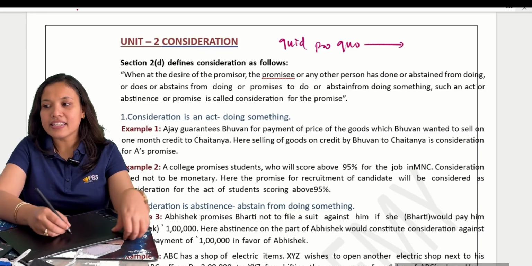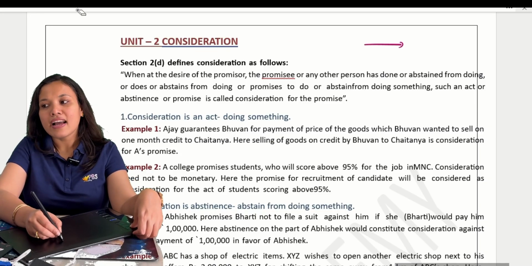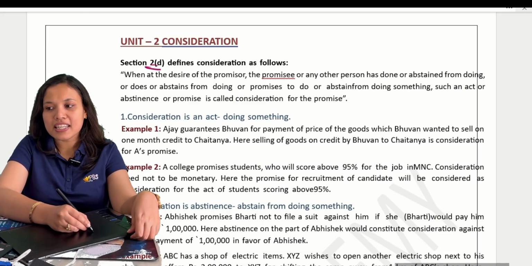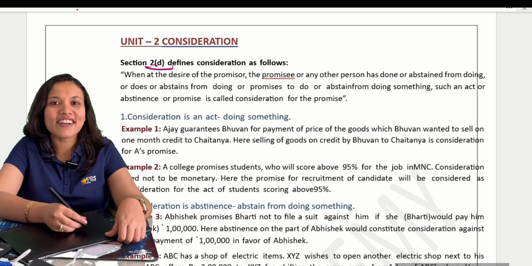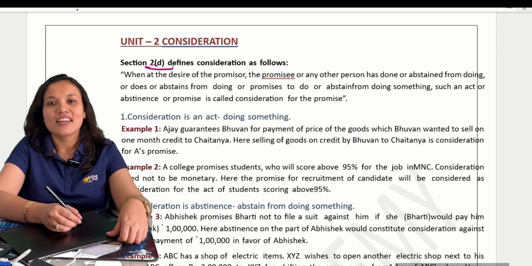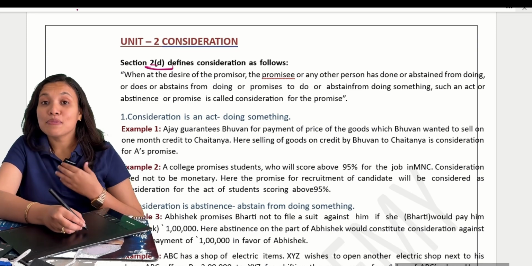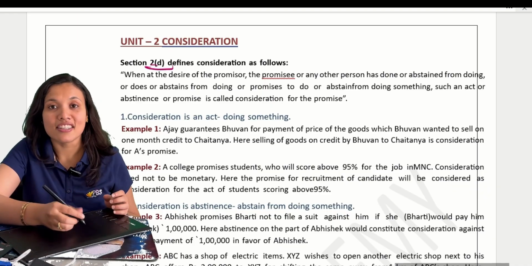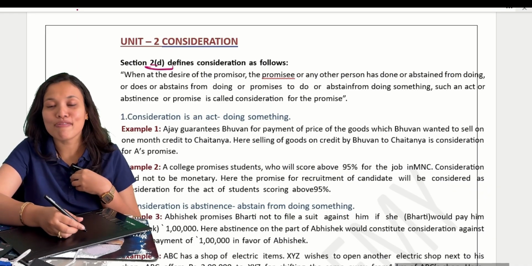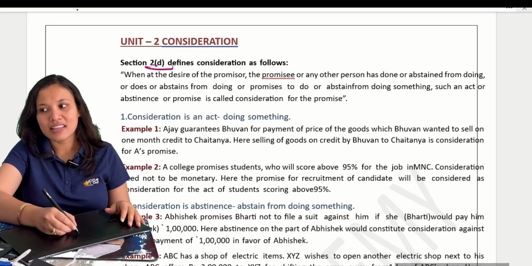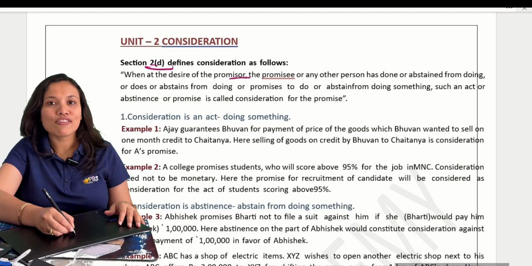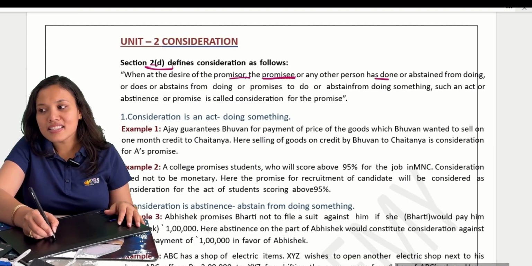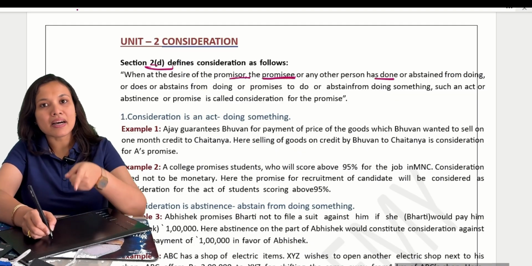Now in this unit, let us define consideration as per Section 2(d). Section 2 subsection (d) defines consideration as: whatever you are giving in return should be at the desire of the promisor. At the desire of the promisor, the promisee does something, in all the tenses, past, present and future.